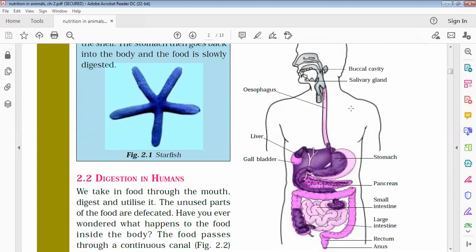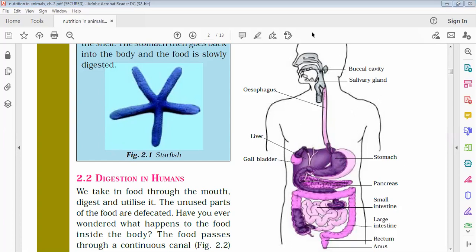Before that, you must understand the first step, ingestion of food, when we take in food through the buccal cavity, right? So we put food morsels into our mouth with our hand, generally the right hand. If you're left-handed, you will do it with the left hand. And we know that present in the buccal cavity are teeth, tongue, and salivary glands.